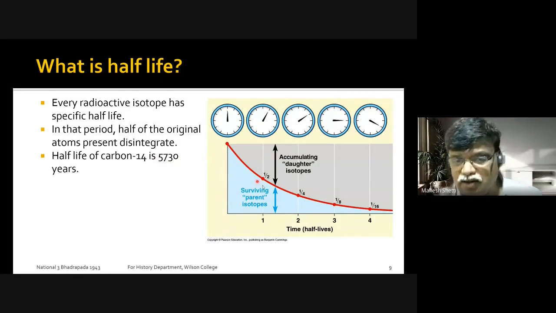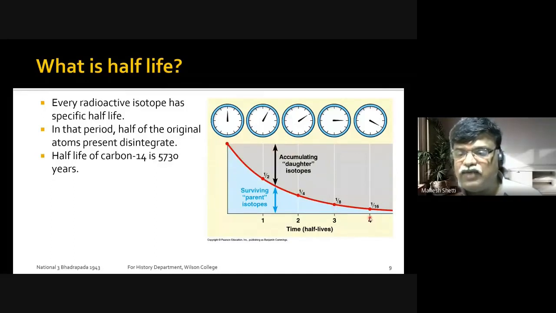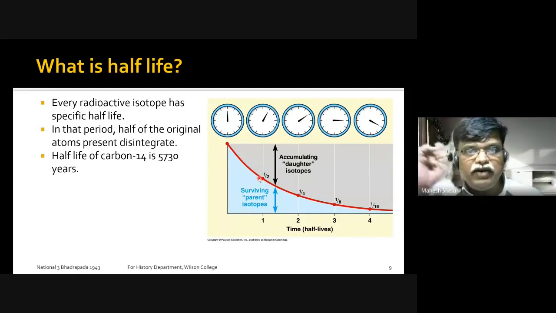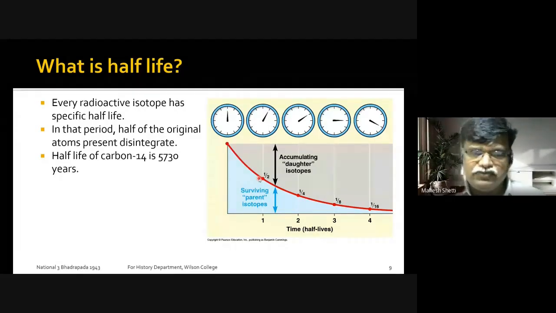So you can see here that after 1 half-life, half remains. After 2 half-lives, only 1/4 remains. After 3 half-lives, 1/8 remains. After 4 half-lives, 1/16 remains, and so on. So half will disintegrate in a given time. That is because of probability. We cannot say which half. It will be randomly chosen.